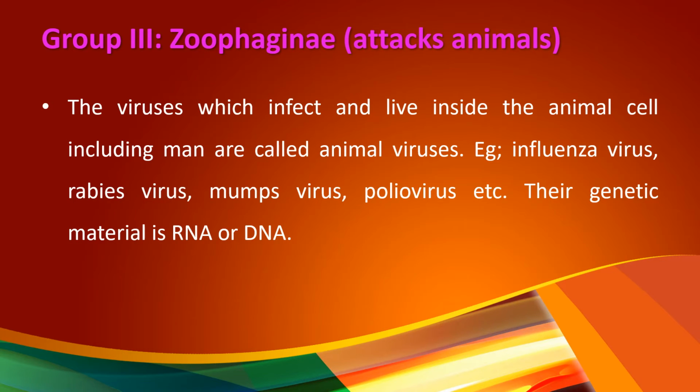Group 3, Zoophaginae, which attacks animals. This group of viruses infect and live inside the animal cell, including man, and are called animal viruses. Examples of this group are influenza virus, rabies virus, mumps virus, polio virus, HIV, coronavirus, etc. Their genetic material is either RNA or DNA.